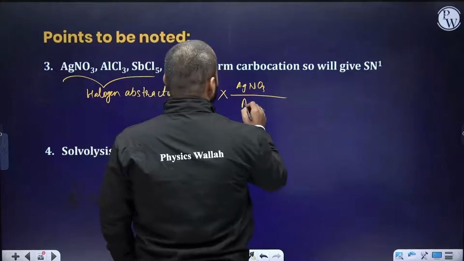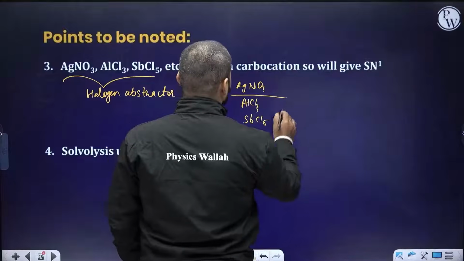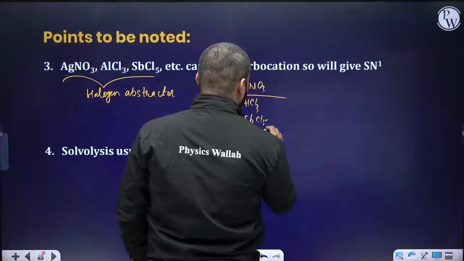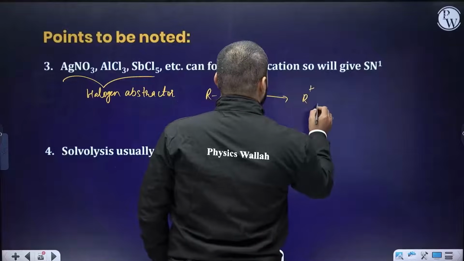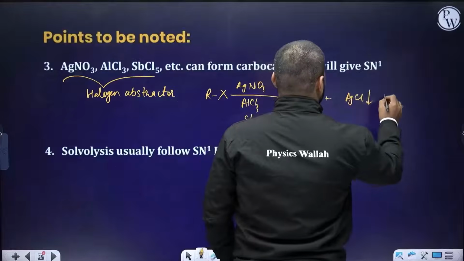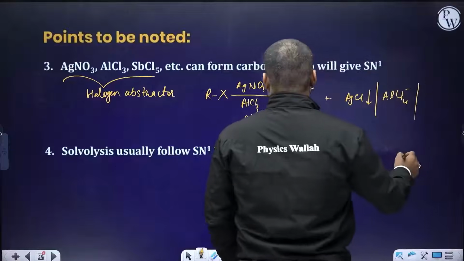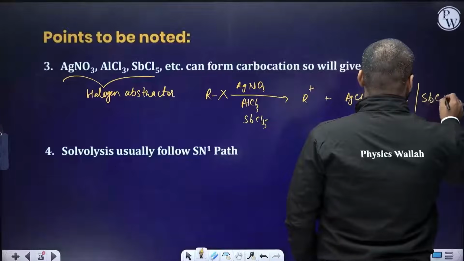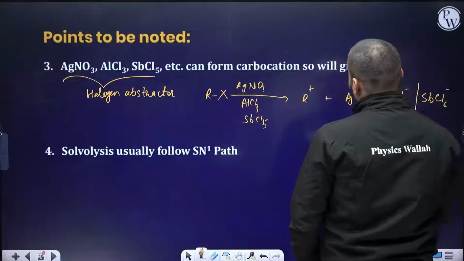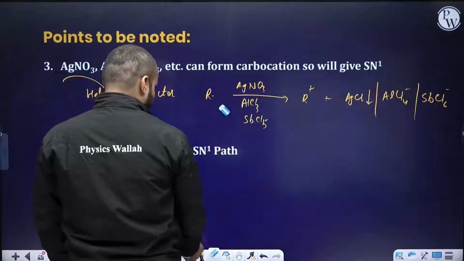You can also use AlCl3, you can also use SbCl5, etc. They are going to produce R plus, and they can form AgCl precipitate, or they can form AlCl4 negative, or SbCl6 negative. Suppose I was using X as chlorine.